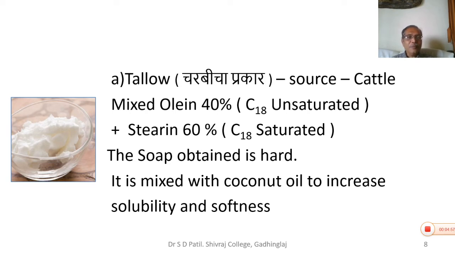Therefore, it is mixed with coconut oil to increase the solubility and softness. So the major feature is that tallow is a raw material useful for getting hard soap. The hard soap can be modified by using a second component along with it, which is coconut oil, to increase the solubility and softness.